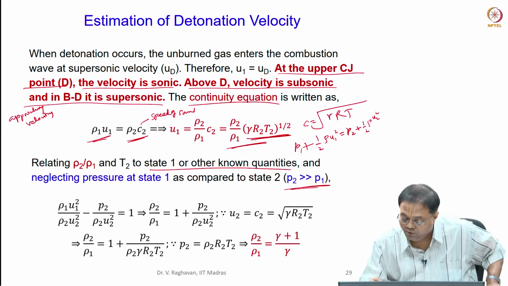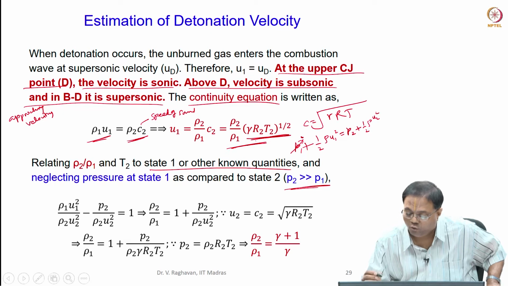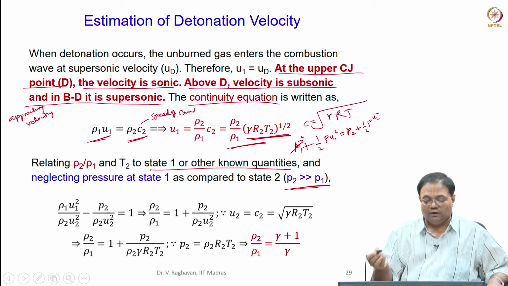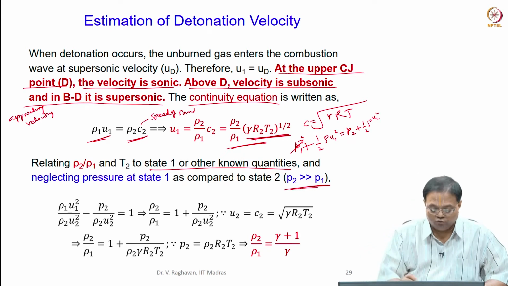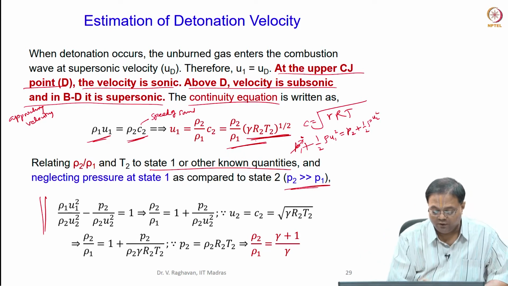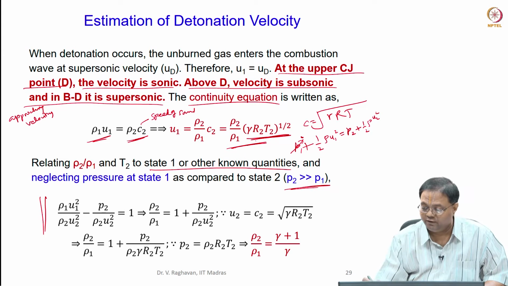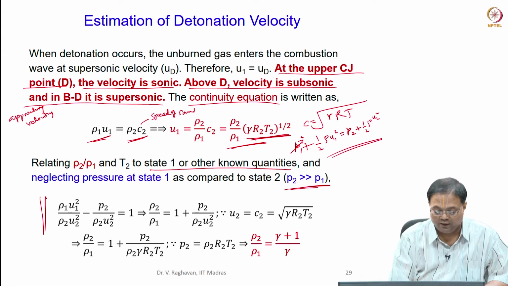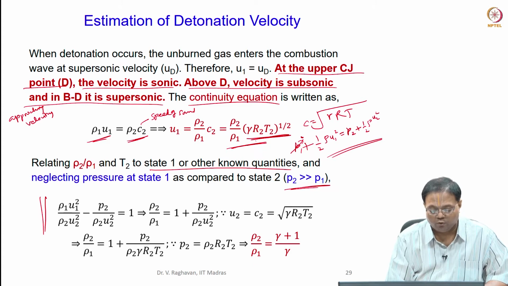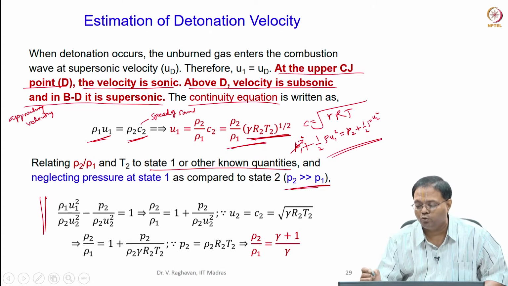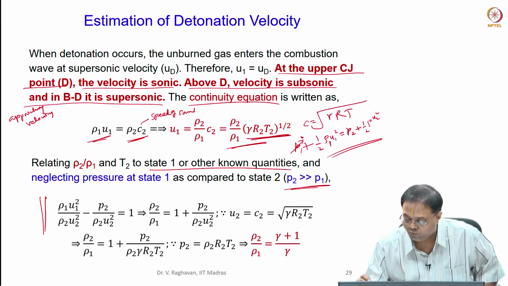Now P1 is 0 because I can neglect P1 and consider the value of P2. So P1 is very low. So I write this equation. When I use this momentum equation, I can write rho 1 U1 square divided by rho 2 U2 square, minus P2 by rho 2 U2 square. Just divide throughout by rho 2 U2 square, so I have to put 1 here, and 1 and 2 here.